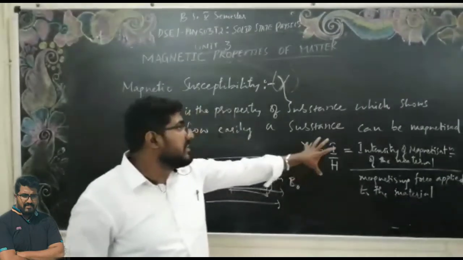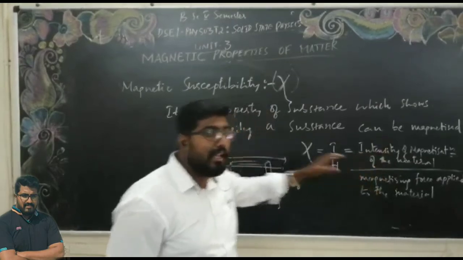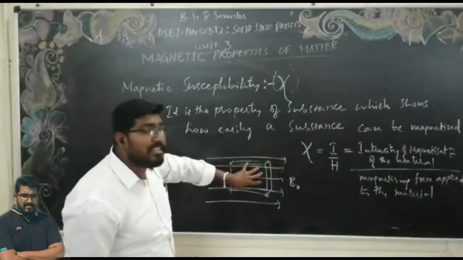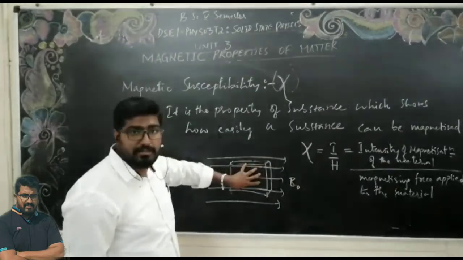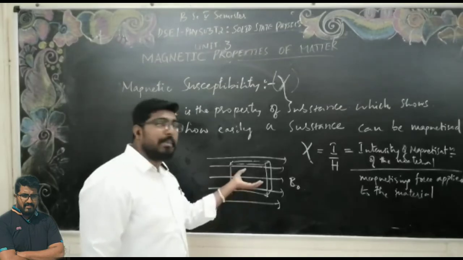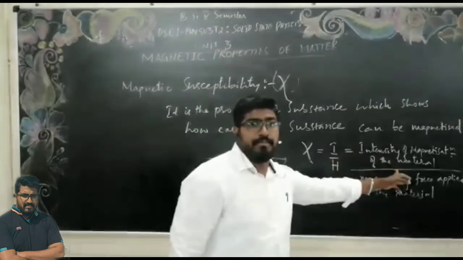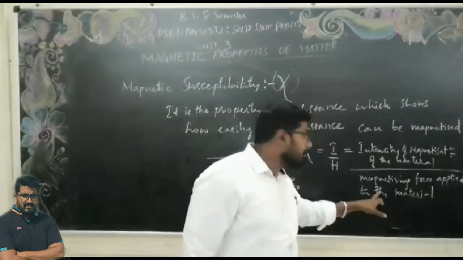How can we define it? It is the ratio of the intensity of magnetization of the material, that means this material is magnetized because we have placed it into the external magnetic field, and due to that the material gets magnetized, to the magnetizing force applied to the material.